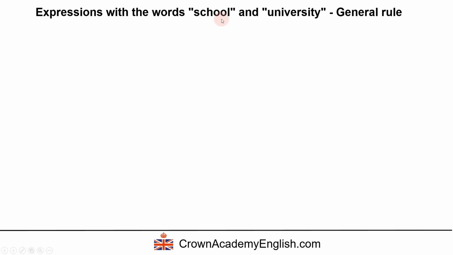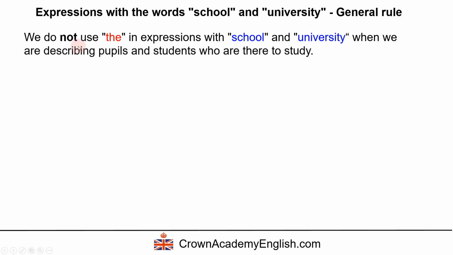Expressions with the words school and university. General rule. And again, this is important. This is a big mistake by English students. So we do not use the in expressions with school and university when we are describing pupils and students who are there to study. Okay, so this part is important. So in the context of students and pupils who study in these places, at the school and university, then we do not use the.